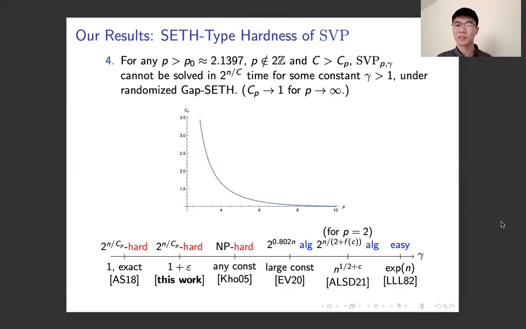Moreover, we have NP hardness of the SVP problem for any constant. And when gamma is some large constant, we have a 2 to the 0.8 n algorithm. For gamma being some large enough polynomial, we have a better exponential time algorithm. And finally, for gamma being some exponential function, the SVP problem is easy to solve by the LLL algorithm.